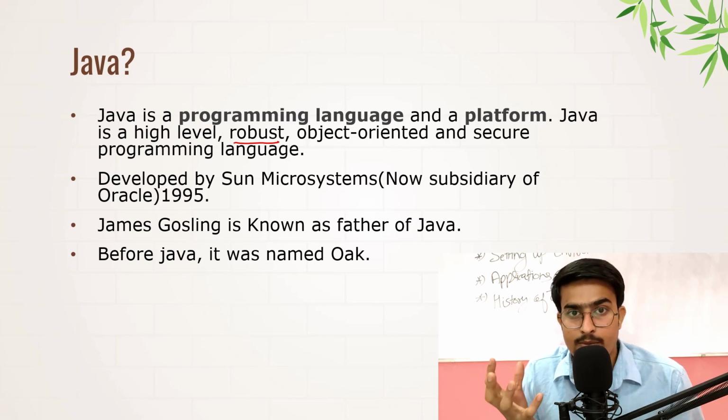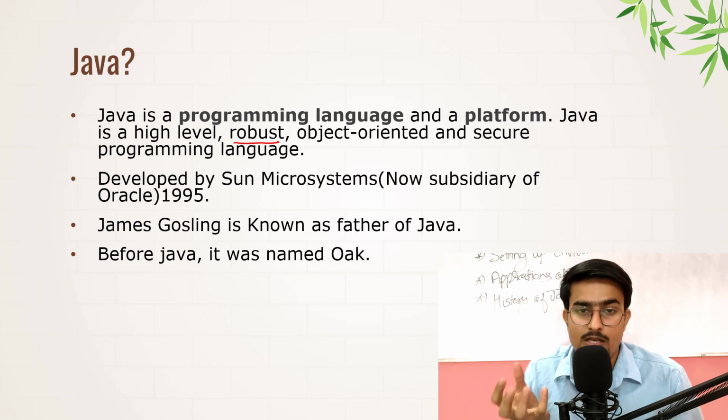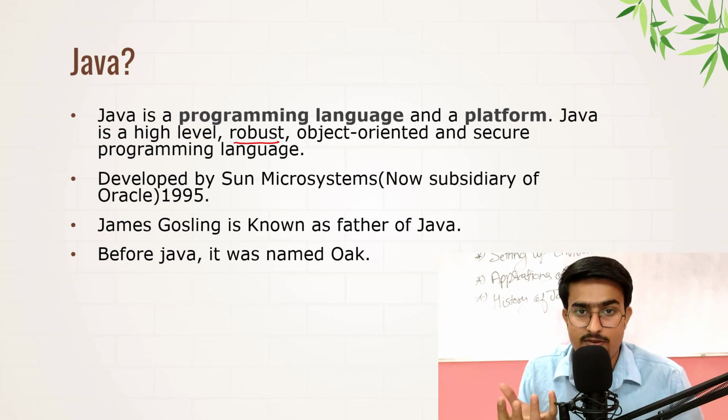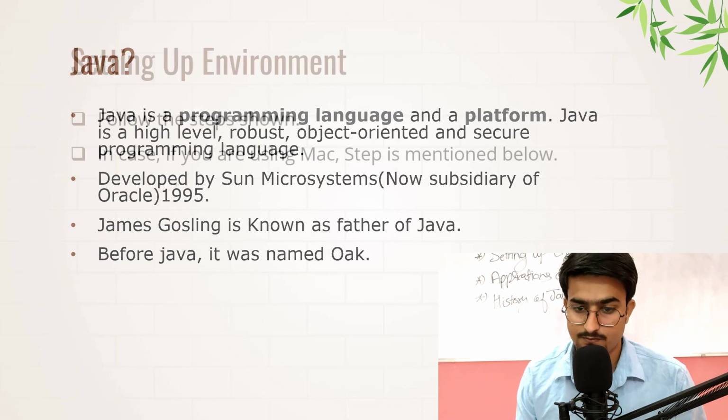Because Silk was a very common name, they decided to go with something unique, because this was something new. So to introduce something new, there should be a new name. There was nothing like Java in the market, so they gave it the name Java.